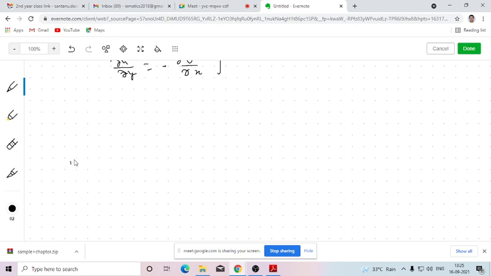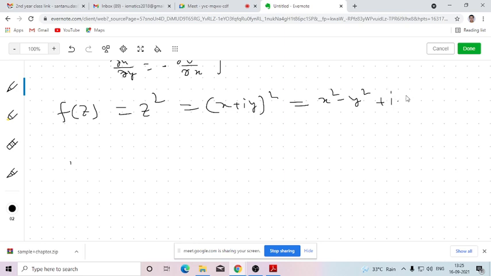Let f(z) equal z squared. So here we need to first segregate the real and imaginary parts. So we'll be putting z equals x plus iy. Then if I use the property of i, I can segregate it in terms of u(x, y) and v(x, y). So what is del u/del x?